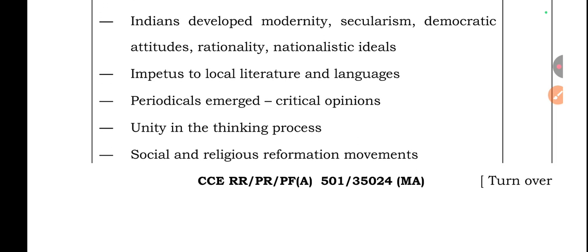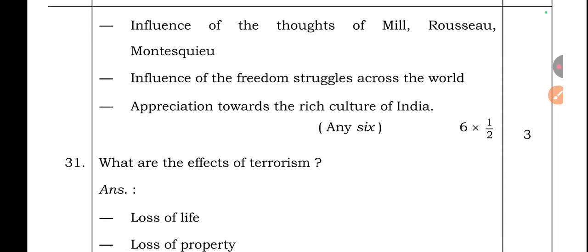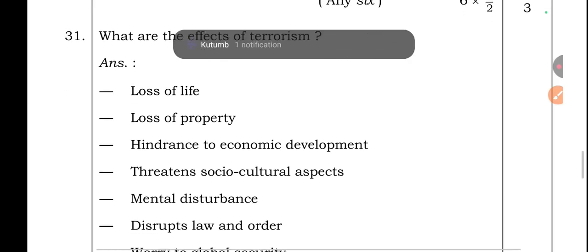Answer: Indians developed modernity, secularism, democratic attitudes, rationality, nationalistic ideals. Impetus to local literature and languages, periodicals emerged, critical opinions, unity in the thinking process, social and religious reformation movements, influence of the thoughts of Mill, Rousseau, Montesquieu, influence of the freedom struggle across the world, appreciation towards the rich culture of India.